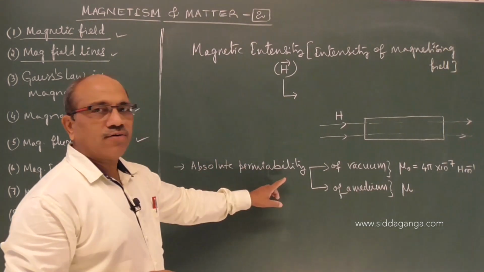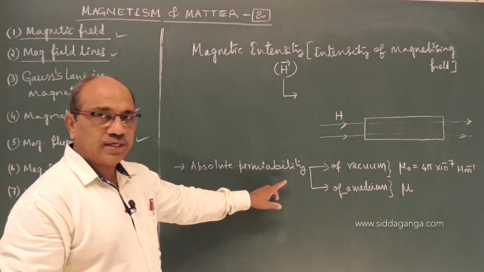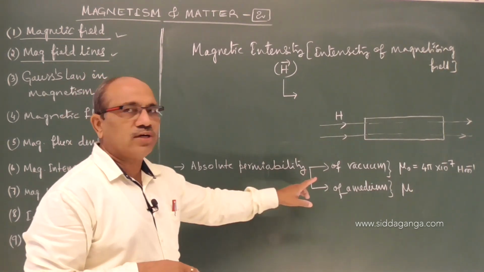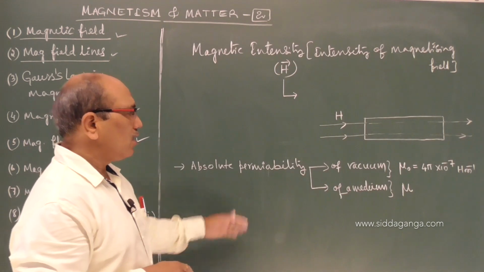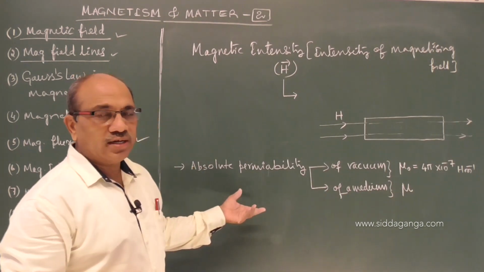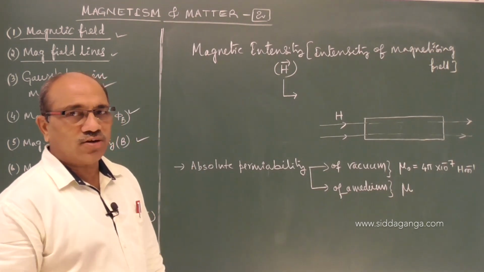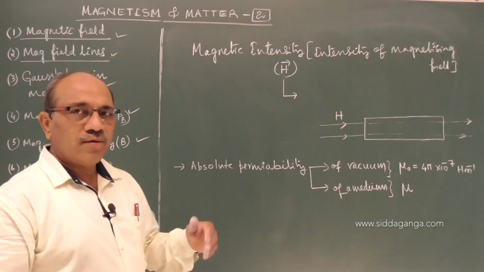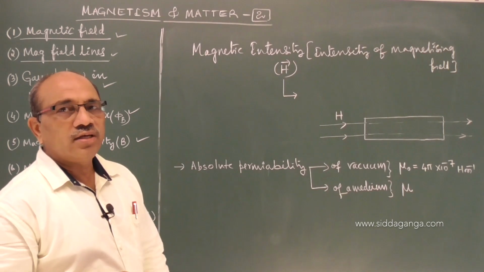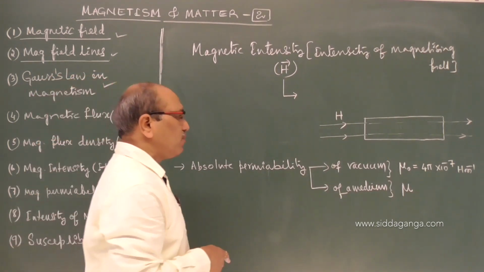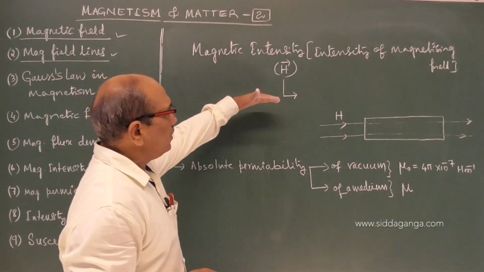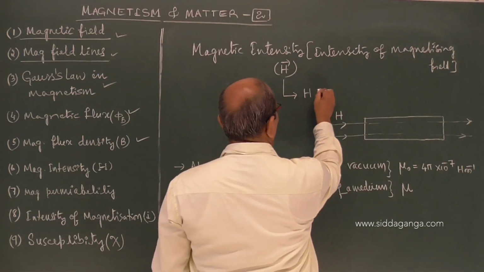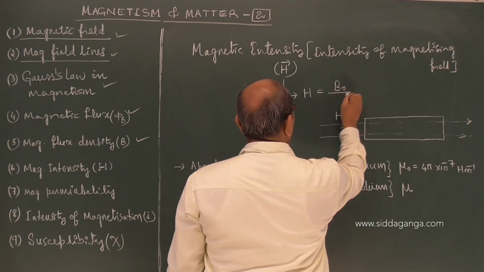Absolute permittivity of a vacuum or air or free space is called epsilon naught, 8.85 into 10 power minus 12 Farad per meter, and absolute permittivity of a medium is epsilon, and we defined epsilon by epsilon naught as a comparison of the medium's ability with respect to the vacuum. Similarly, here I will come to that later. I define here what H is. H can be defined as B naught by mu naught.